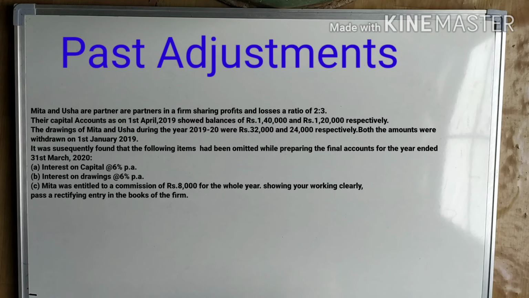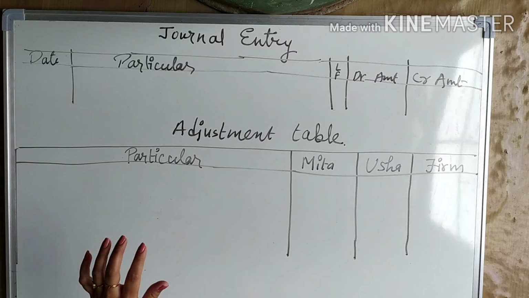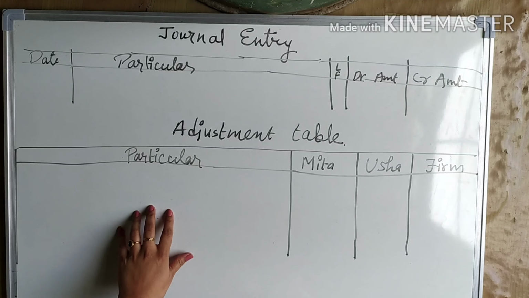And because of one partner, if we have omitted the amount for one partner, the remaining partner will also enjoy the profit which is not their profit. So now we have prepared the column first for the general entry and second columns for the adjustment table. Always prepare the general entry column first, format first, and then the adjustment table.